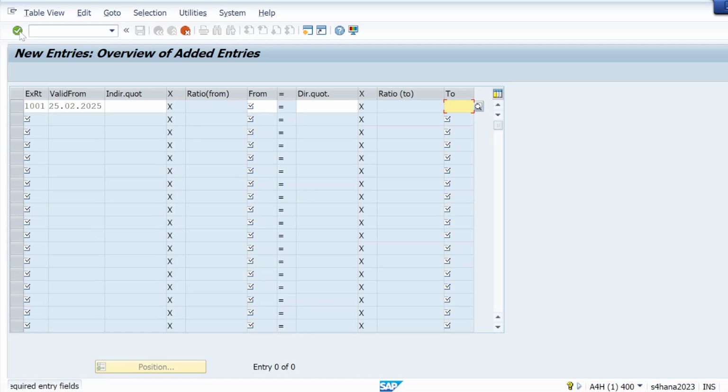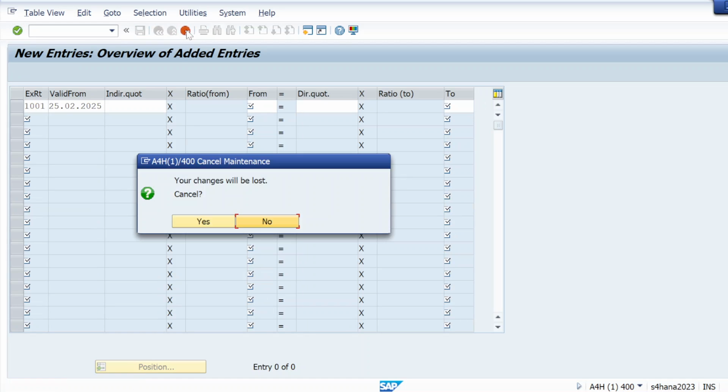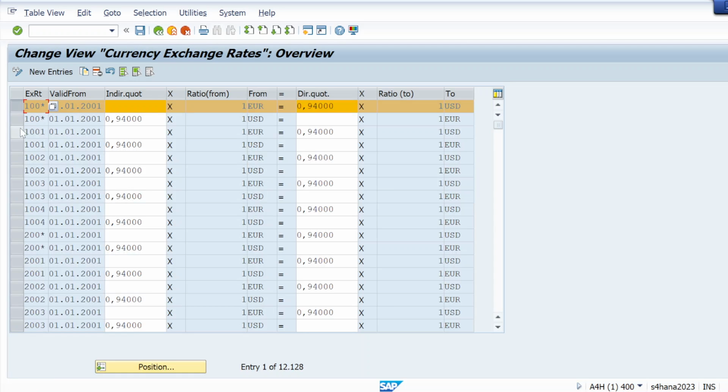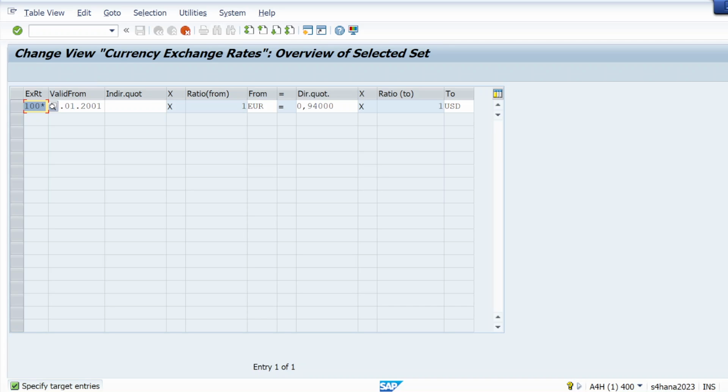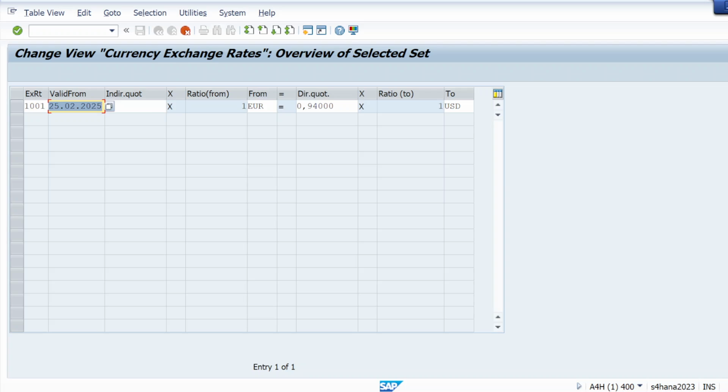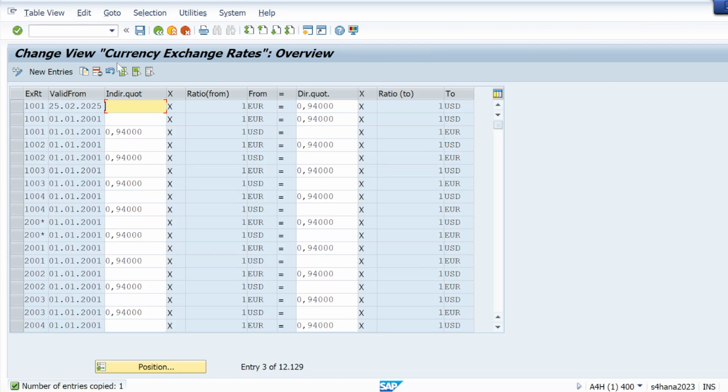So let me hit enter, or I can do one thing. Now I will just copy from one data and I will make the changes. That also I can do instead of giving a new entry. So let me copy from here itself. Okay, and here I will just give this current exchange rate valid from today's date, right? And I'm not going to change anything. Let me take that same. I'm only changing the date from here. So hit enter and save it.